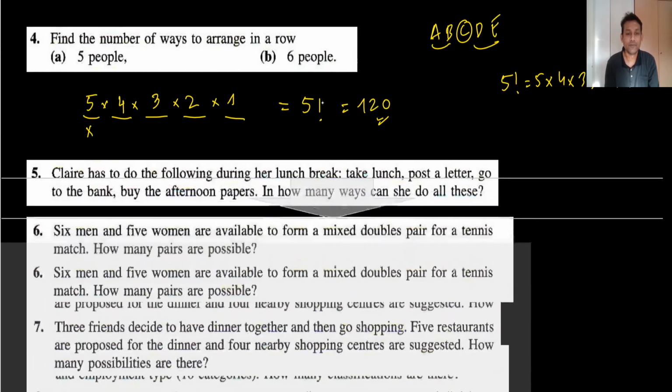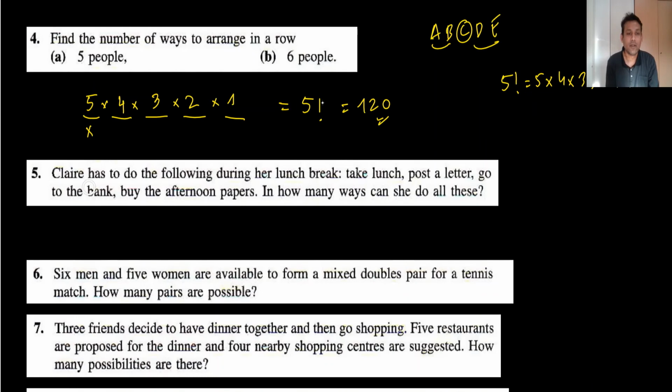Next part, Clara has to do the following during the lunch break: take lunch, post a letter, go to the bank and buy an afternoon paper. In how many ways can she do all these? Actually she has to do 4 tasks.